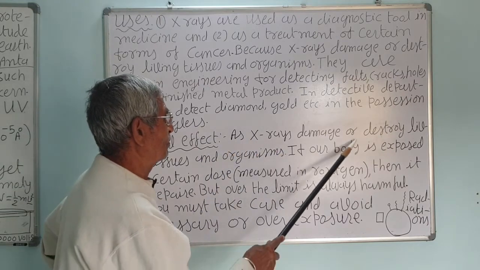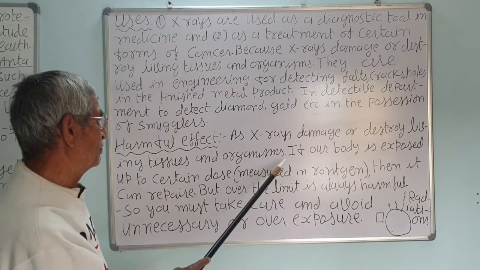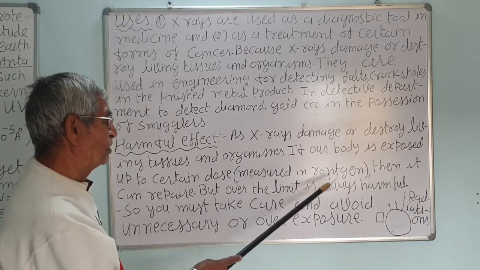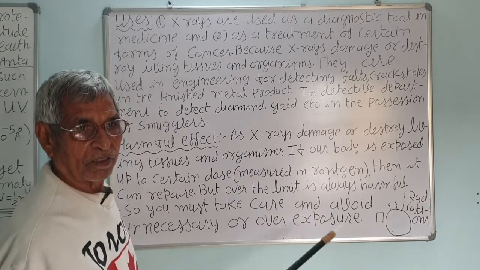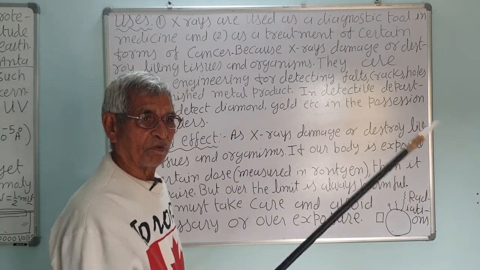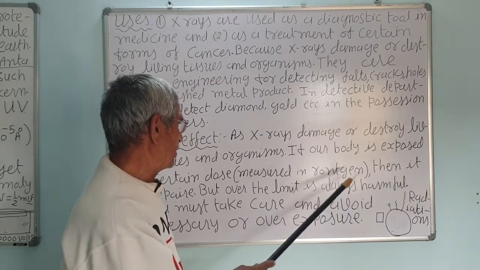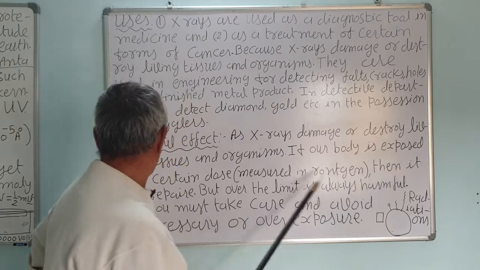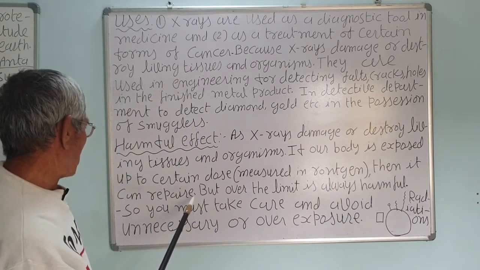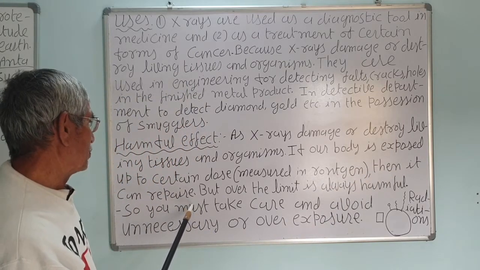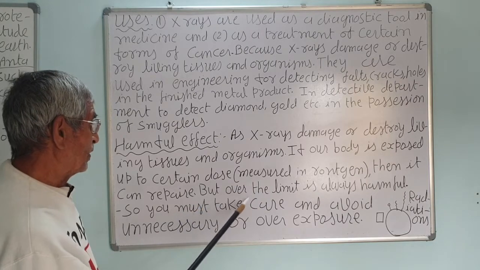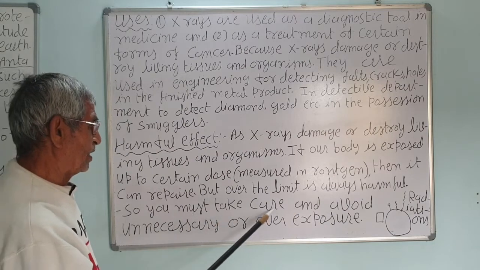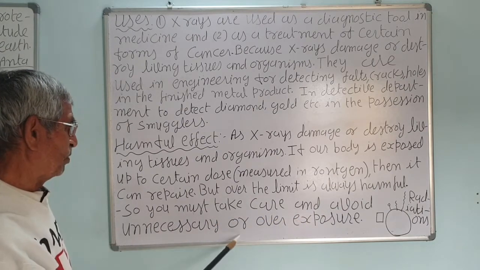As X-rays damage or destroy living tissues and organisms, if our body is exposed up to a certain dose, which is measured in Roentgen, where one Roentgen is equal to about 1.2 × 10⁻12 ionization, that is, it produces ions, ionizes a gas, then our body can repair up to a certain limited dose. But over the limit is always harmful. So you must take care and avoid unnecessary overexposure.